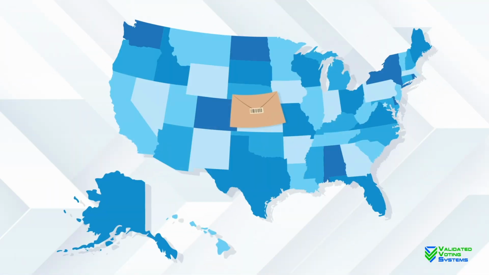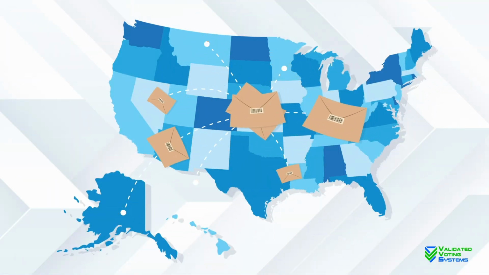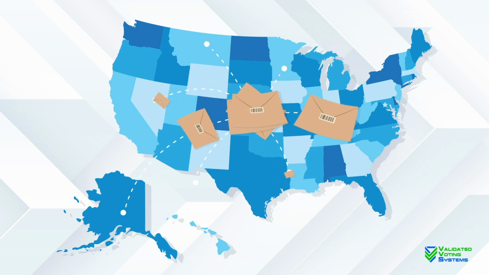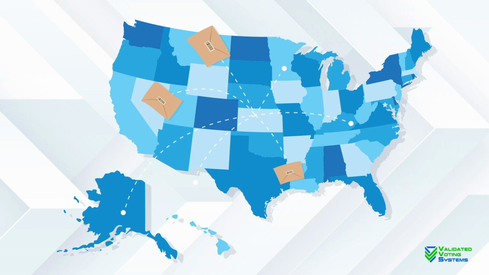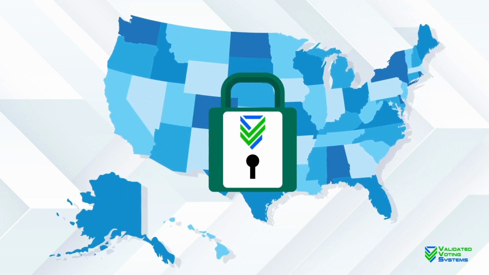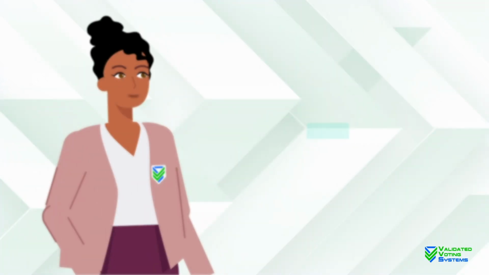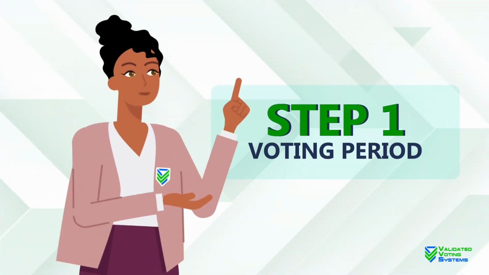Each of these public keys is an integral part of every envelope delivered to the voters. This is done so that the number of voting envelopes and their content cannot be changed by anyone. Each key that is published is registered to a specific voting region so that issues can be dealt with locally. Let's first look at Step 1, the voting period.